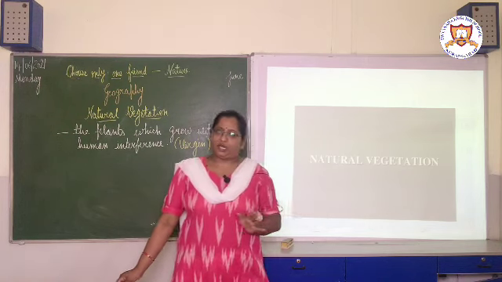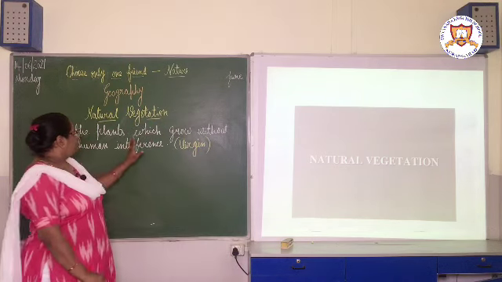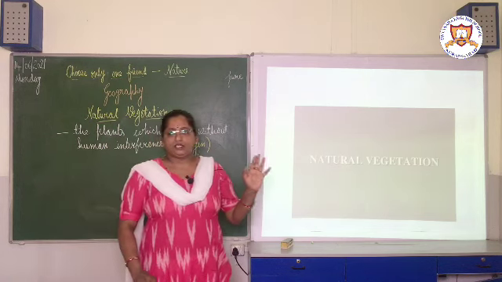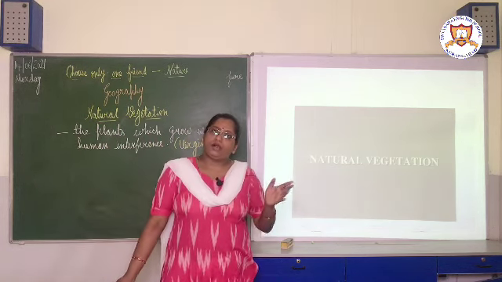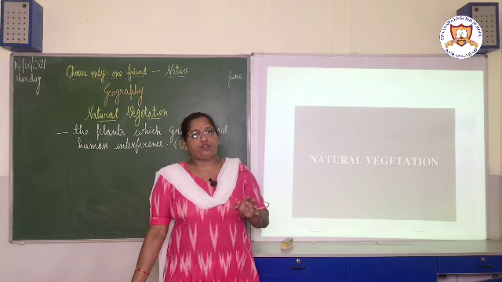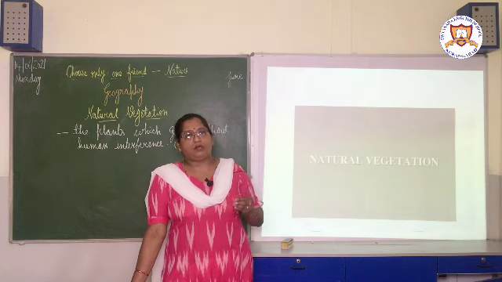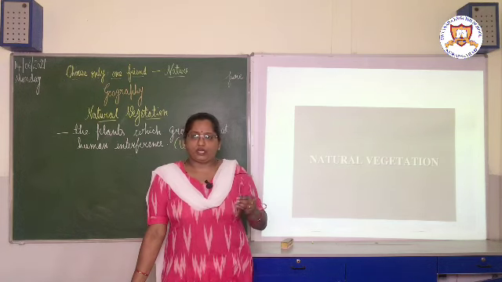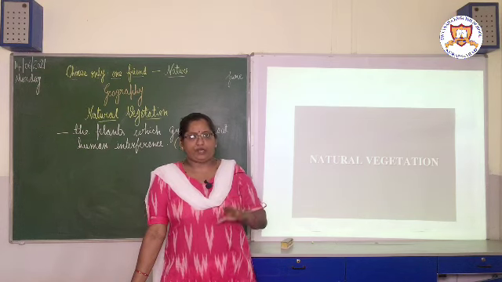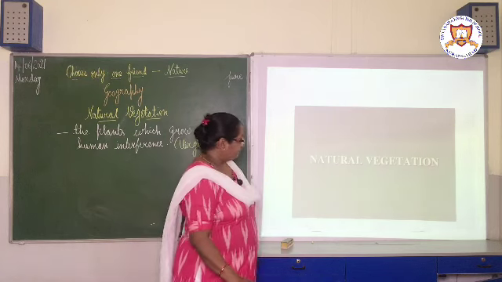Now you understood what is natural vegetation? Yes, natural vegetation means the plants or trees which grow without human interference. So they are called natural vegetation. It is also called virgin vegetation, because it is totally pure, the plants and trees are growing by themselves. There is no interference of human beings there. Okay, so let's go to the next slide.